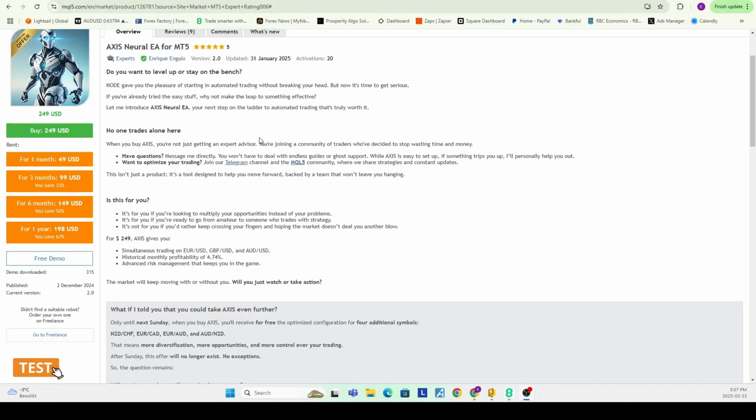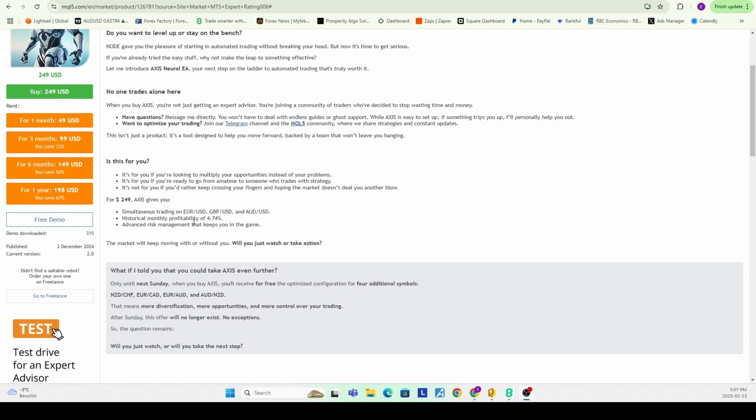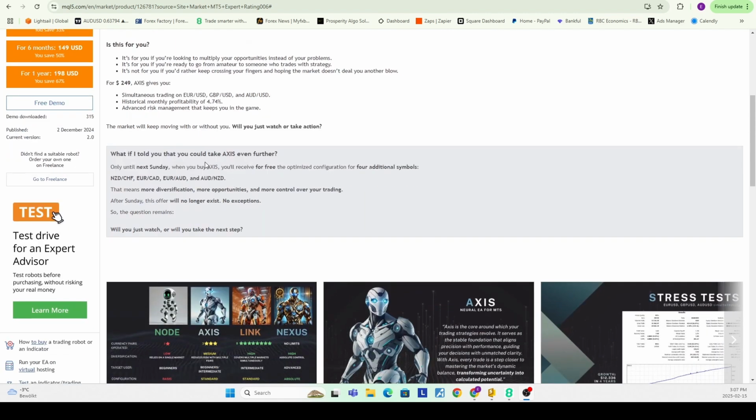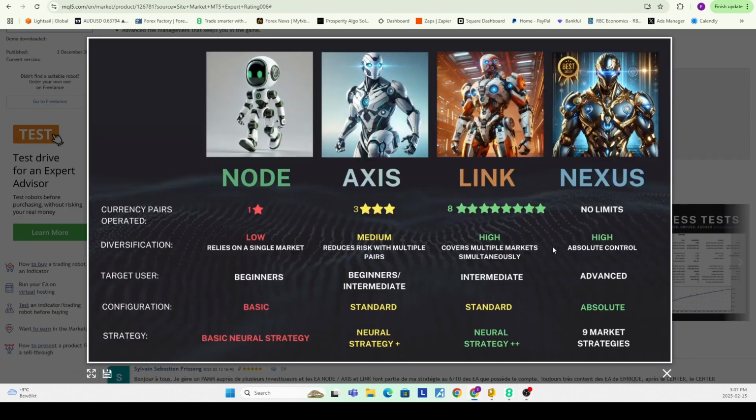So this developer has created quite a few different EAs in the marketplace, but for this particular one, we're not getting a ton of insights as to how it actually runs. So he's not mentioning the exact strategy it's taking. We simply know that it trades the Euro USD, GBP USD, and Aussie Dollar USD simultaneously. And it has historically targeted monthly performance of around 5%, and supposedly it has advanced risk management features.